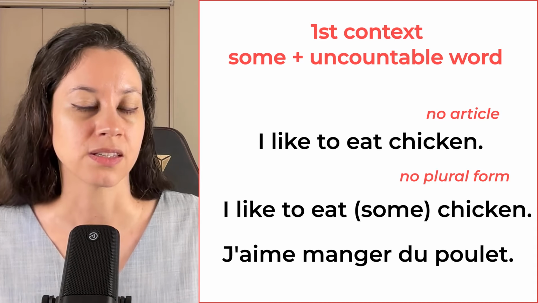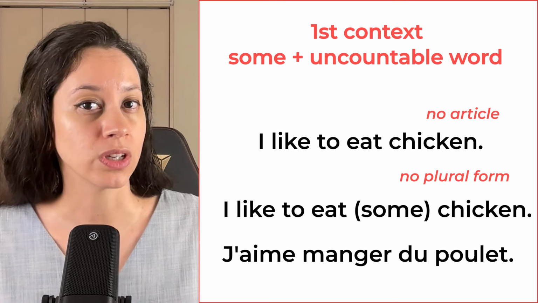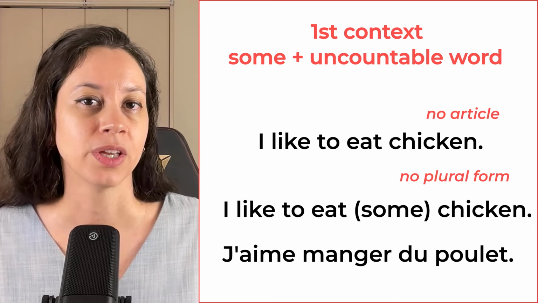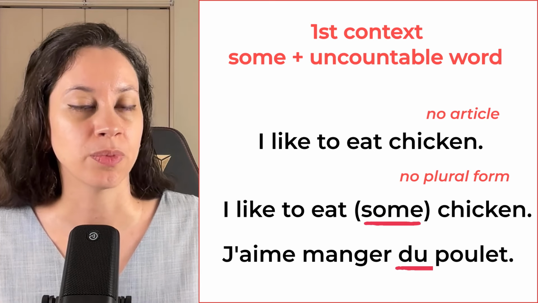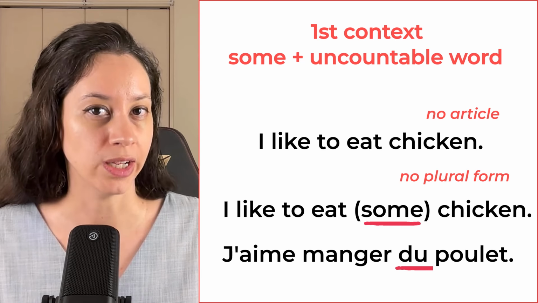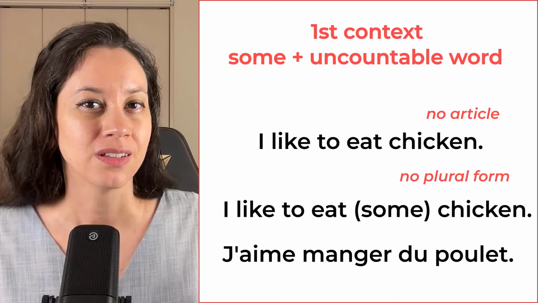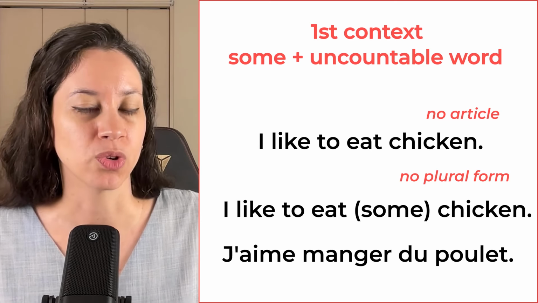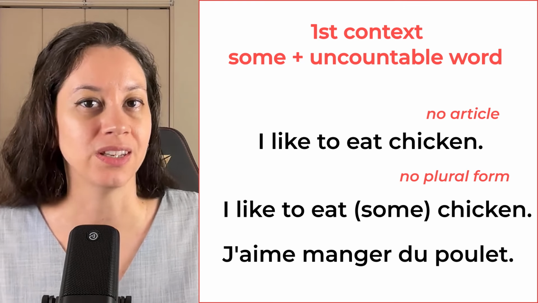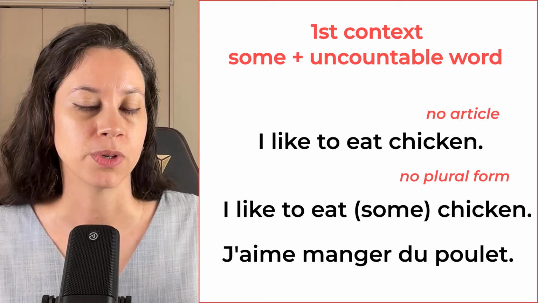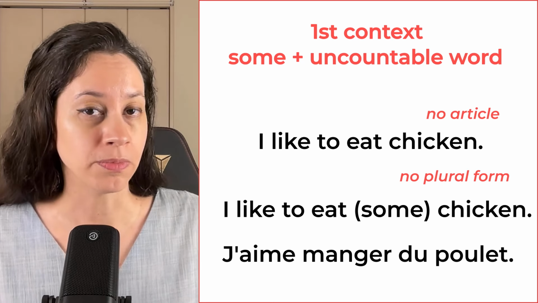In this sentence, we are using a masculine word, which is chicken, poulet in French. So I would say, j'aime manger du poulet. Which can literally mean I like to eat some chicken, but it's more natural in English to say I like to eat chicken. Okay, so let's see now an example with the feminine form.